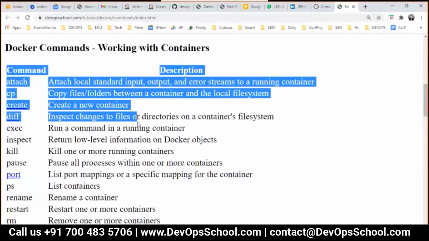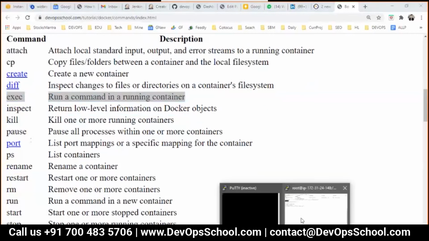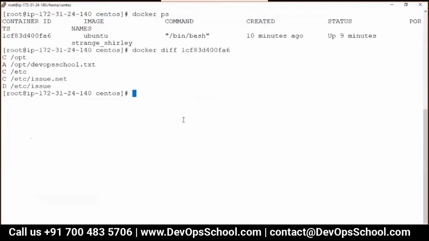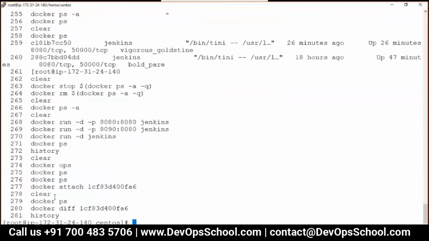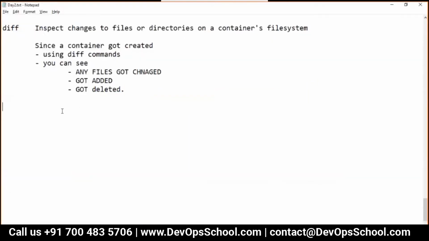Now guys, exec command, I have already explained it to you. One question, Rajesh. Yeah. So this diff command, you are giving the diff on the node machine, right? Right. So it is currently able to identify any changes which are being done on the container's file system, after the creation time of the container. Okay.